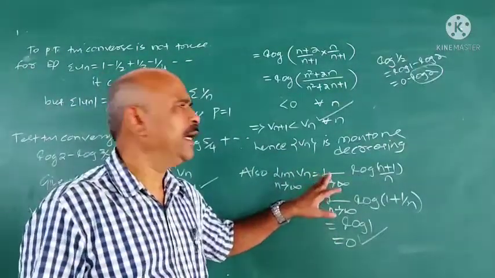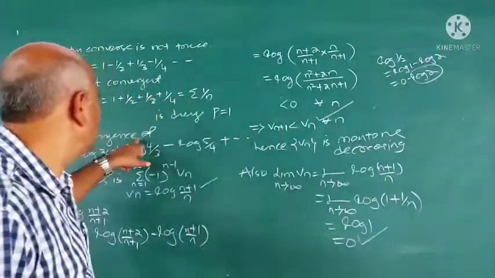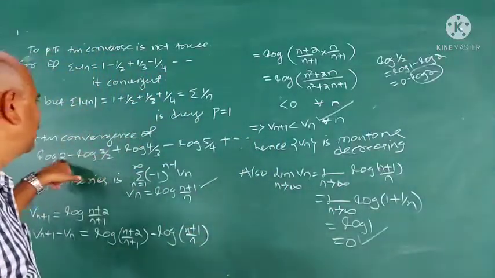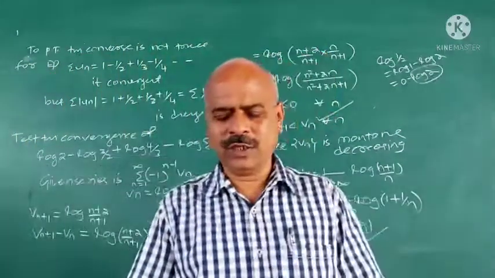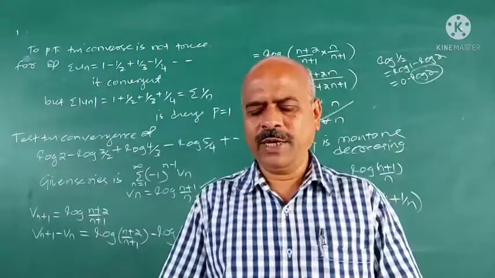Therefore, sigma minus 1 raised to n minus 1 Vn is convergent, and by Leibniz test it is.